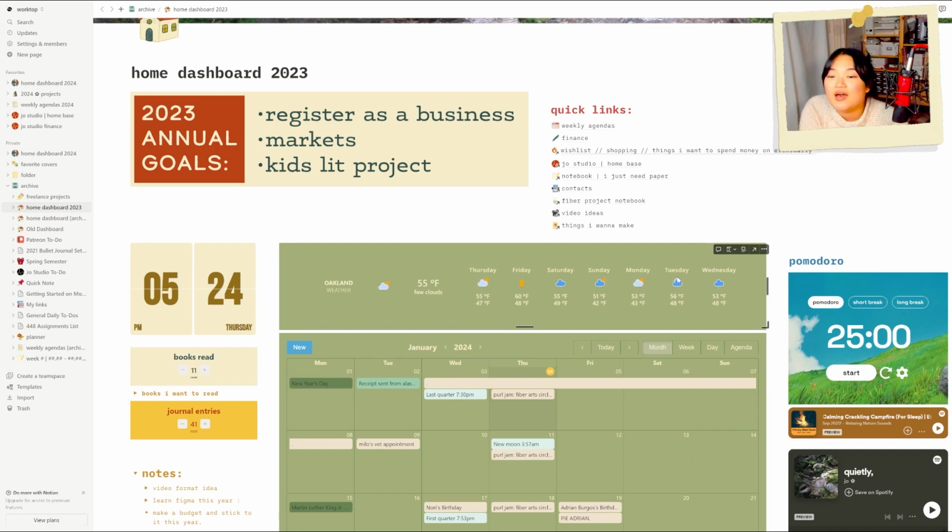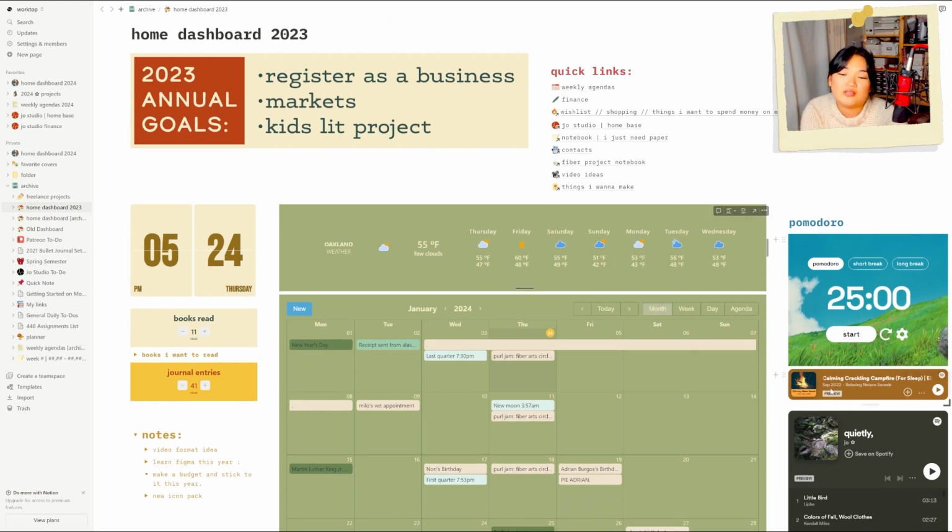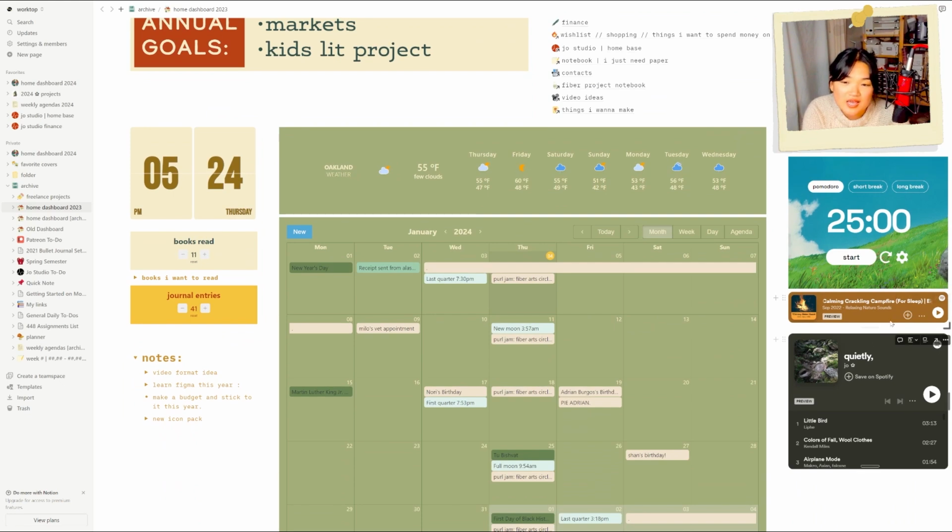to be doing. I also have a Pomodoro timer as well as some playlists, as this is a little lo-fi playlist that I use when I'm working sometimes, and this is just crackling campfire sounds. They're great, but I actually didn't end up using them from here very often. I will just have Spotify open on my computer, and so I'm more likely to use that, and I didn't end up using this feature that much. It looks cool. Didn't really use it very much.